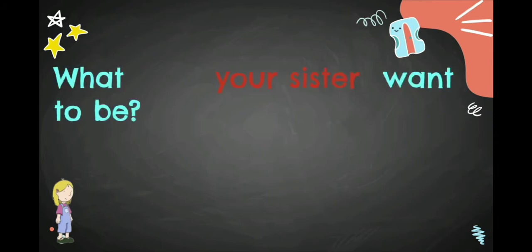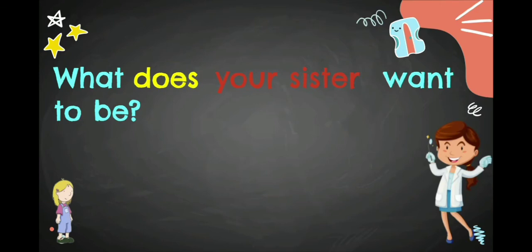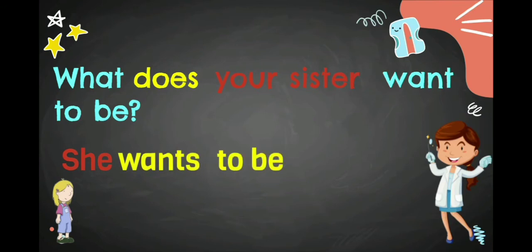Alright, let's see the next example. What blah blah blah your sister want to be? In here, your sister is only one, so we have to use does. What does your sister want to be? We can answer by saying she plus wants plus to be plus the kind of occupation. She wants to be a dentist. In here, we have to put wants because the subject is she. She wants to be a dentist.